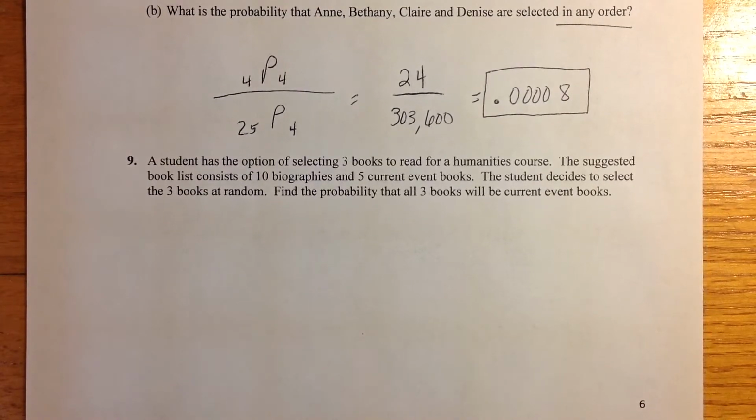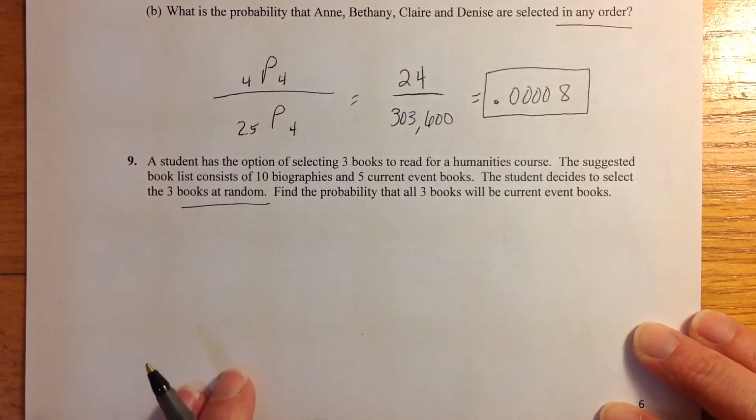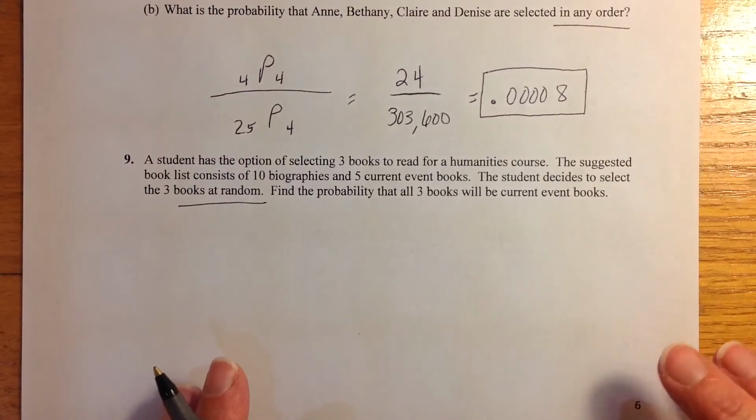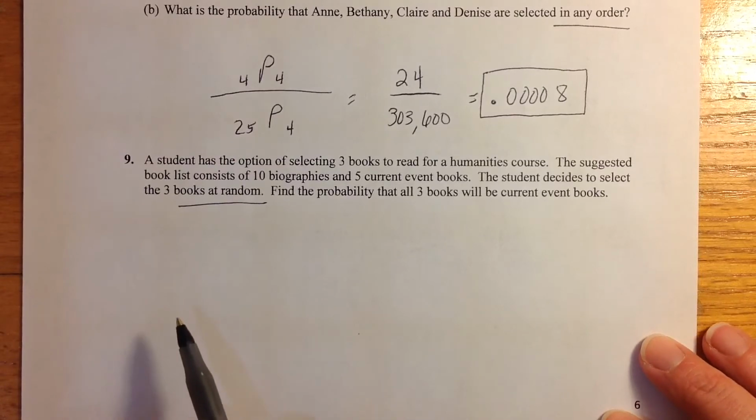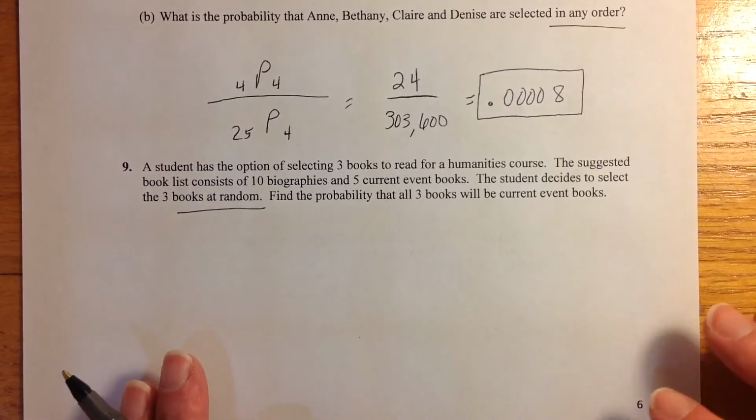All right, so a student has the option of selecting 3 books to read for a humanities course. The suggested book list consists of 10 biographies and 5 current event books. The student decides to select the 3 books at random. Find the probability that all 3 books will be current event books. All right, so let's look for some clue words to help us decide about order and repetition. So the 3 books are chosen at random, which means order does not matter. And he is selecting 3 books, so that means they're all unique, so repetition is not allowed.